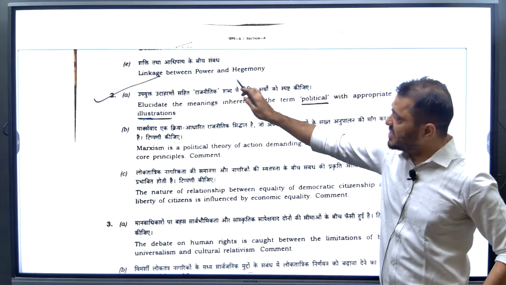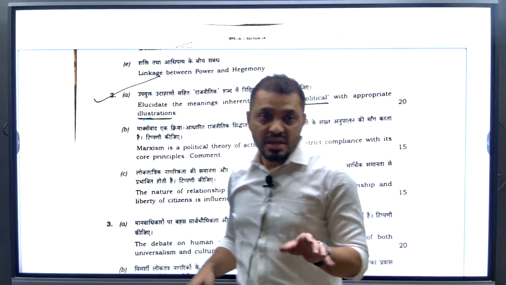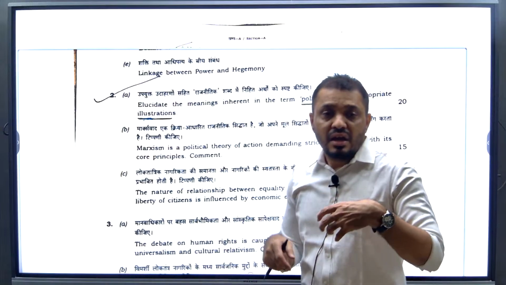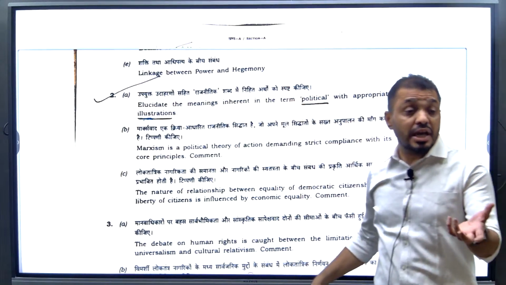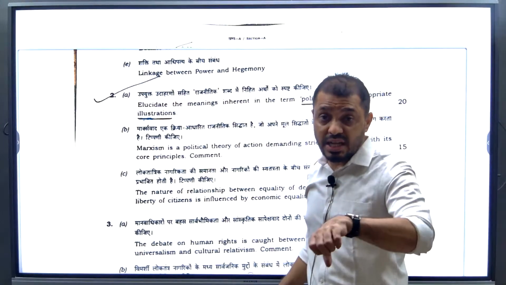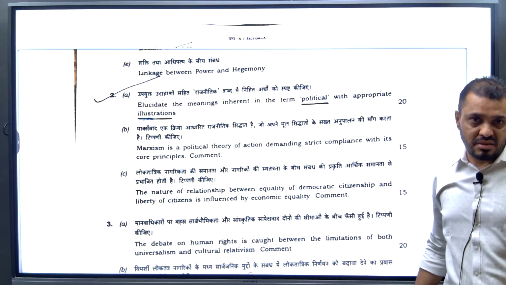Next, linkage between power and hegemony. This is related to unit number 7. Okay, power, hegemony. Now, students, from the current affairs point of view also, China is trying to do hegemony in the South China Sea and East China Sea.